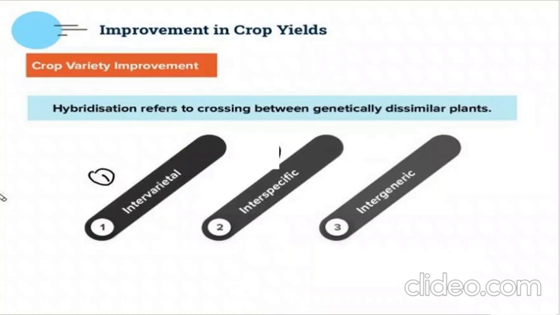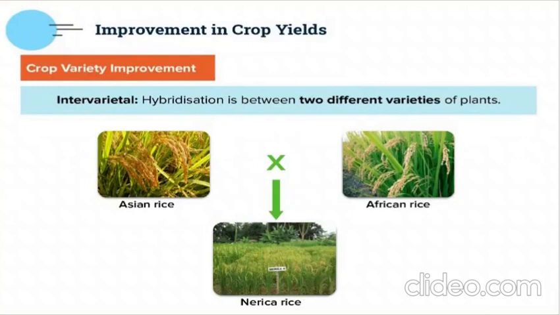Now, in hybridization, we also have three types of breeding: intervarietal, interspecific, and intergeneric. Intervarietal is based on the variety, interspecific means based on species. Intervarietal means we will take two different varieties. This is a little bit rare and difficult.